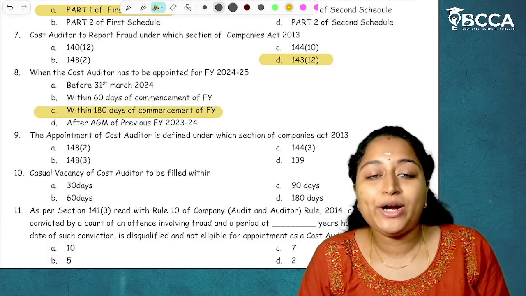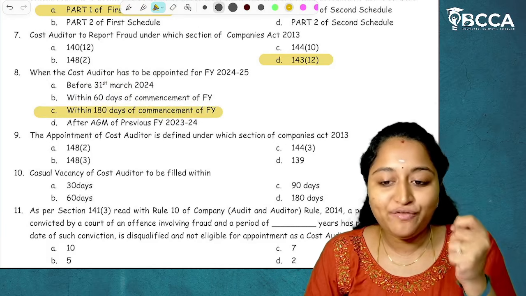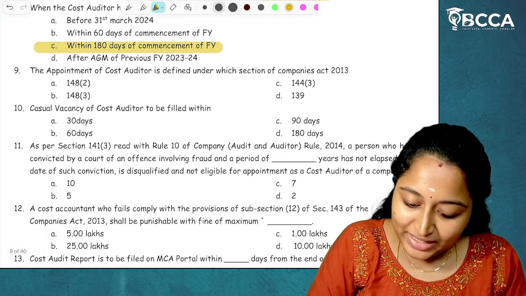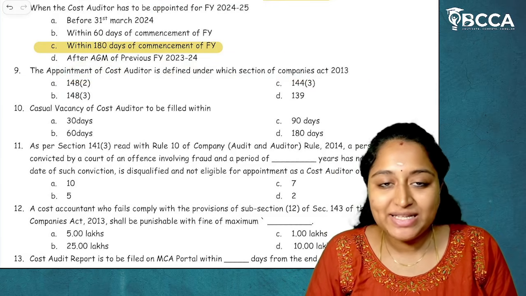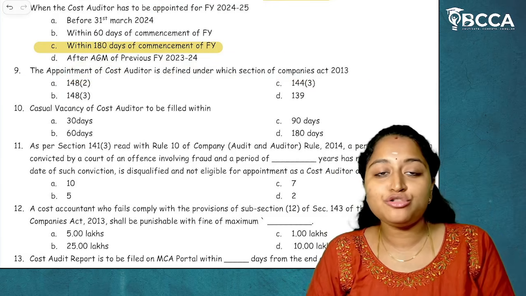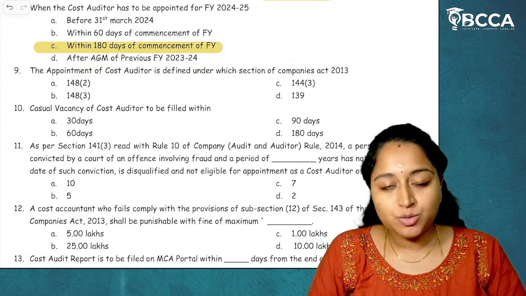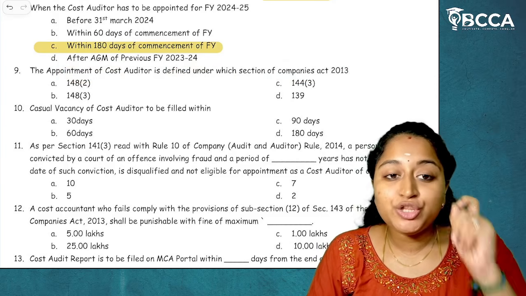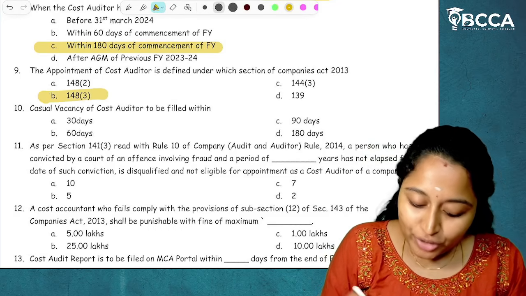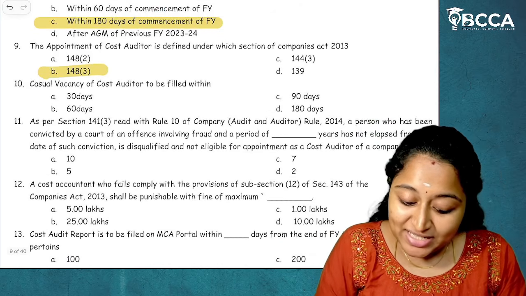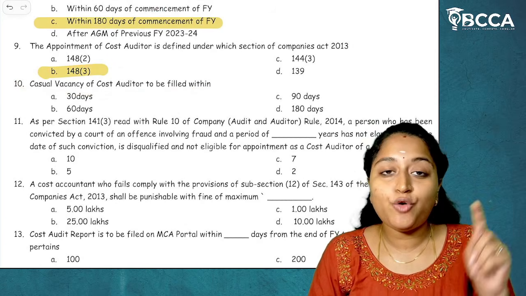Cost auditor has to be appointed within 180 days from the commencement of financial year. Then, the appointment of cost auditor is defined under which section of Companies Act 2013? This we have also seen in Unit 1 as well. Section 148 subsection 3 talks about the appointment of a cost auditor. Section 148 subsection 3.